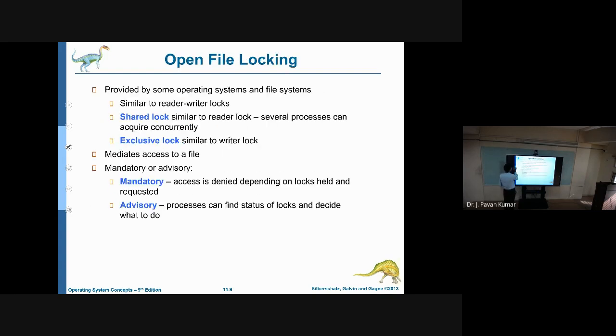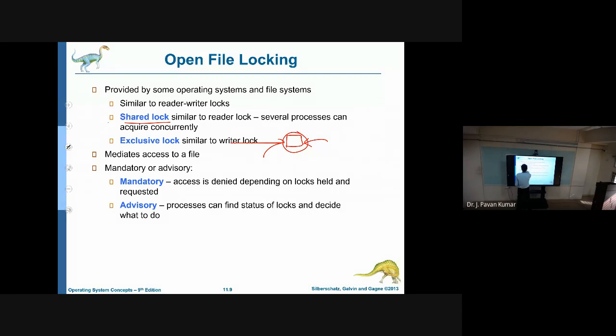Next, we have seen about locks: shared lock and exclusive lock. Shared lock means more than one process can acquire a shared lock on one particular file. That is, whenever we are reading a file, more than one process can read at a time.